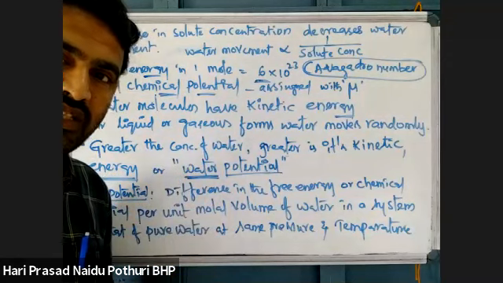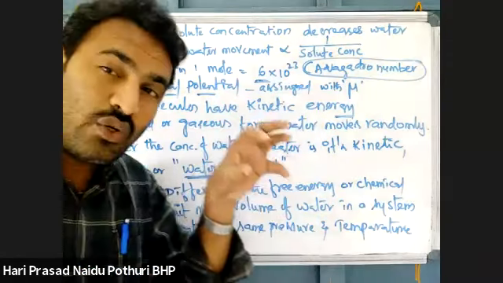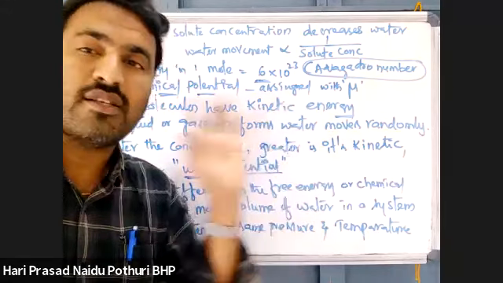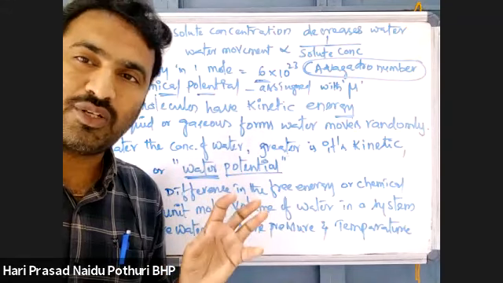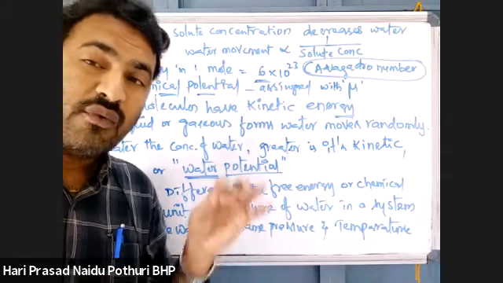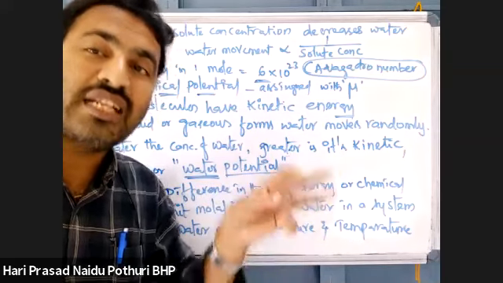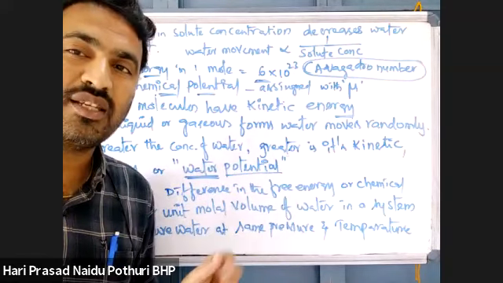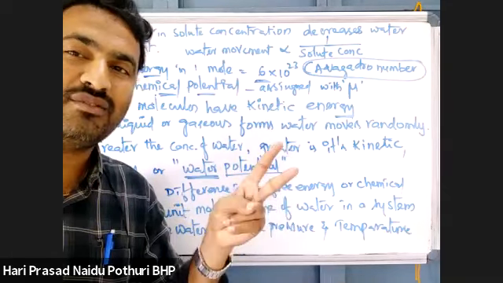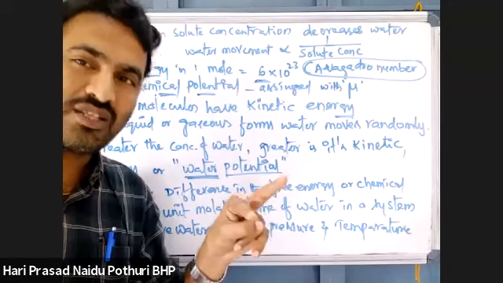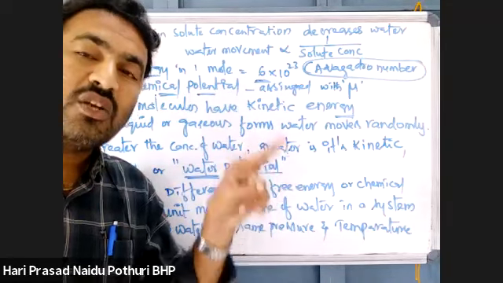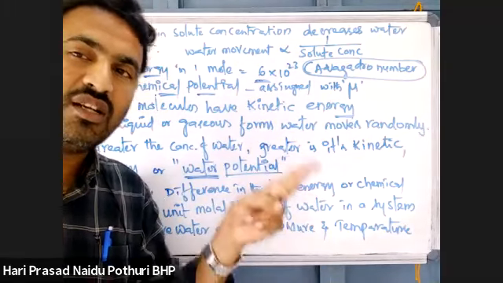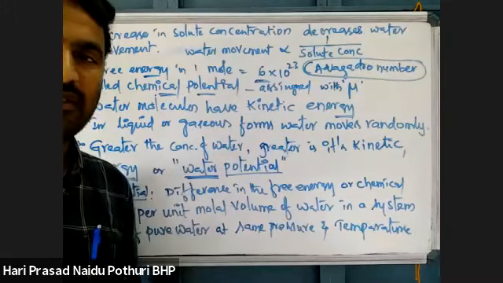I told you, free energy will be decreasing. So when solutes are present, the water has some chemical potential or free energy. When there are no solutes, it has some free energy. That is the difference between chemical potentials when solutes are present and absent in water.